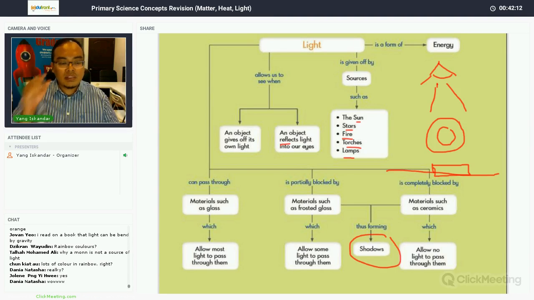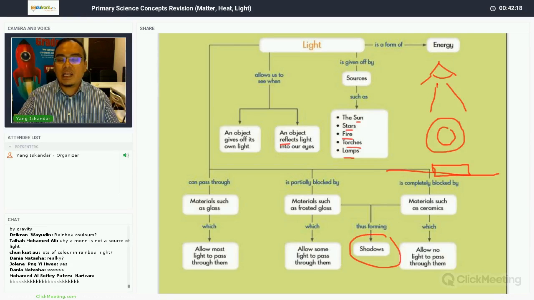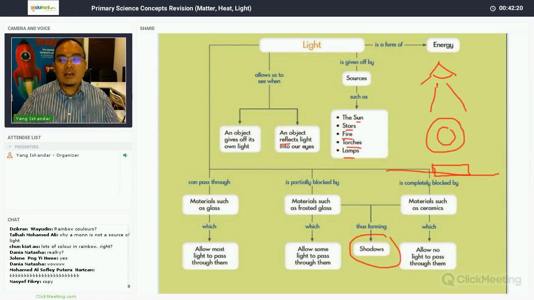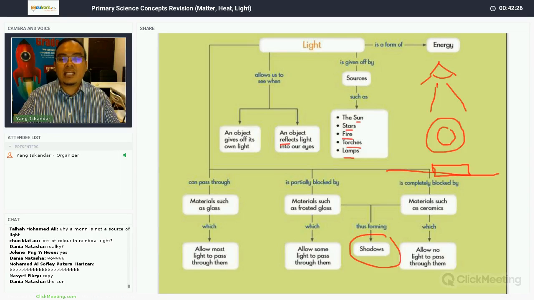Talha asks, why is the moon not a source of light? The moon is not a source of light, because if man goes to the moon, he will not be burned like he would at the sun. But we can see the moon. The reason is that it reflects the light from the sun.